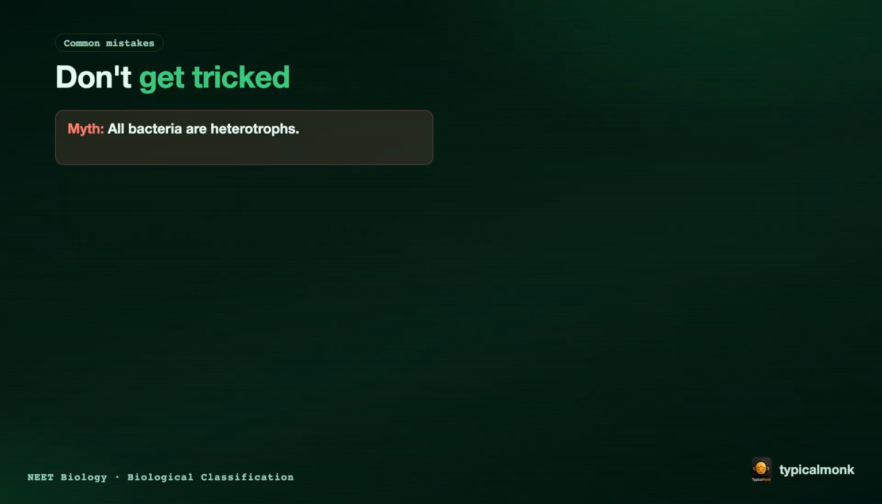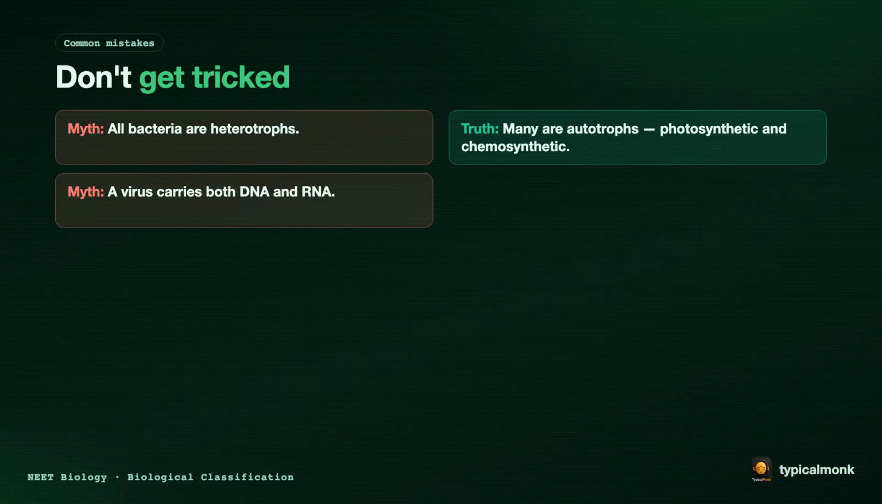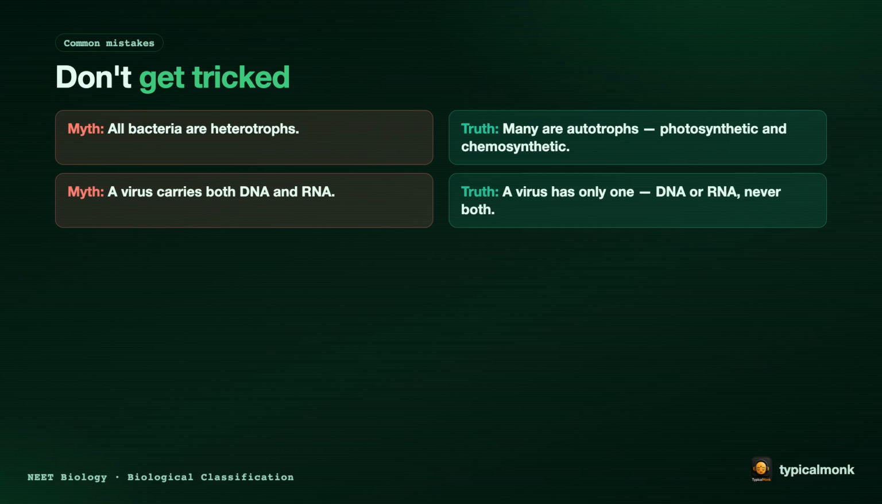Now let's clear the mistakes students fall for. Myth, all bacteria are heterotrophs. Truth, many are autotrophs, both photosynthetic and chemosynthetic. Myth, a virus carries both DNA and RNA. Truth, a virus has only one, DNA or RNA, never both.